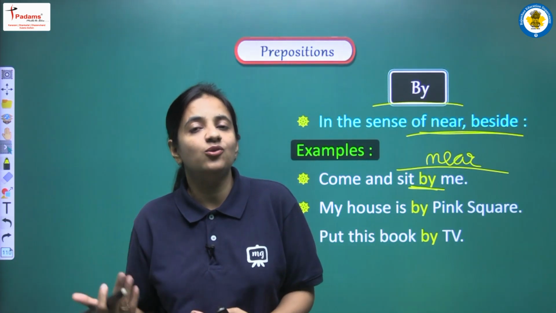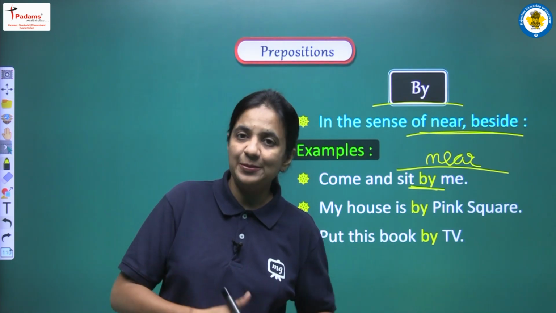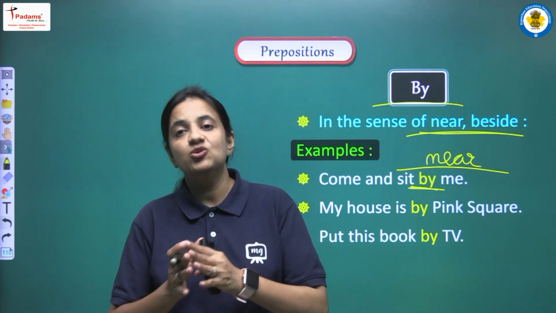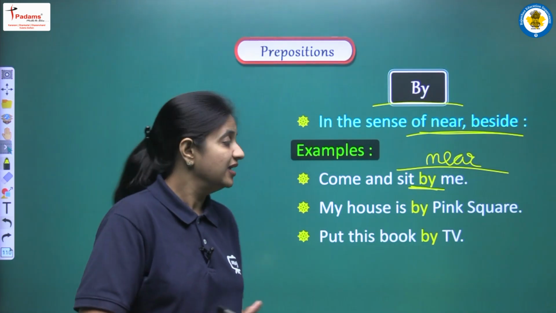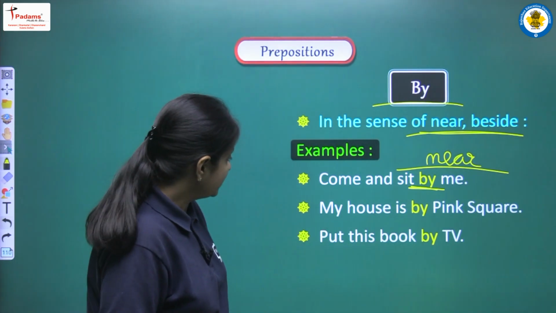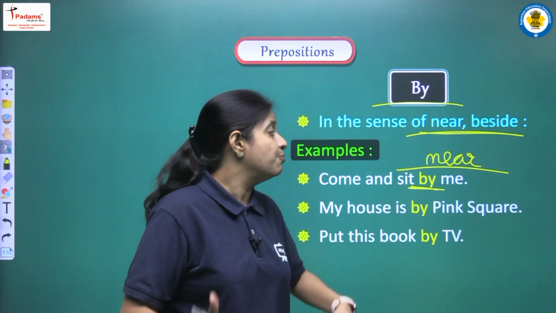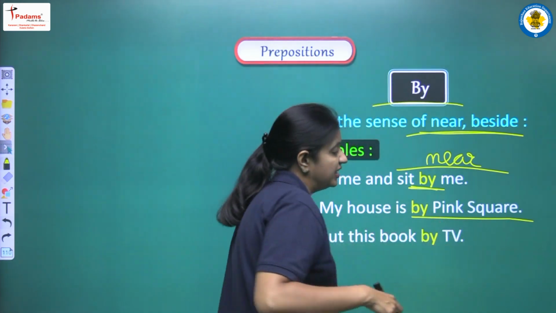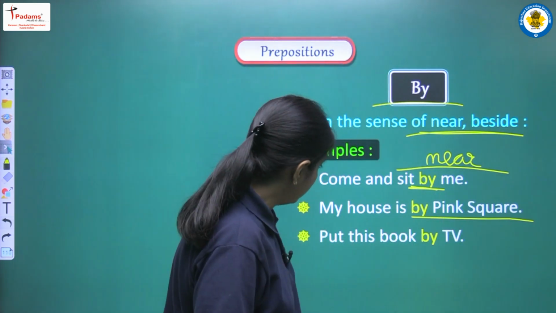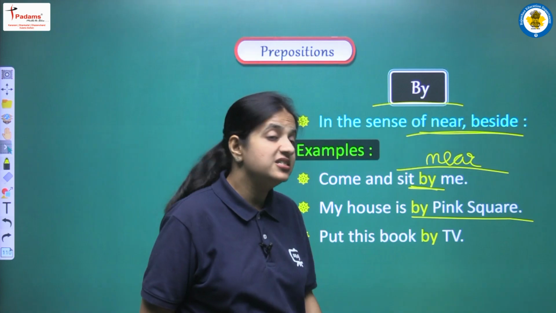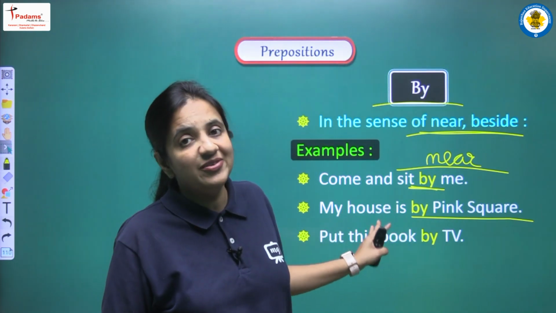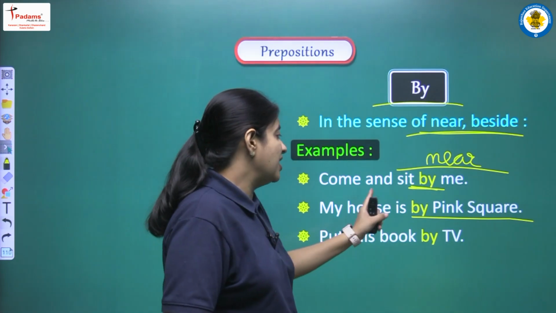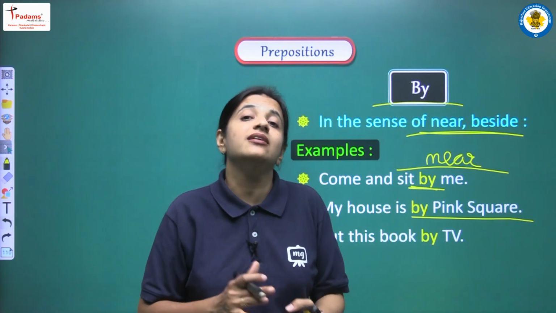Okay, जब भी हम near को use करना चाहते हैं, जब कभी हम near का meaning, near का sense sentence में use करना चाहते हैं, so yes, we can use by as a preposition. Let's see more examples. Next one is, my house is by Pink Square. Pink Square is the name of one place, and we are saying that my house is by Pink Square. Again we are trying to say that my house is near Pink Square.